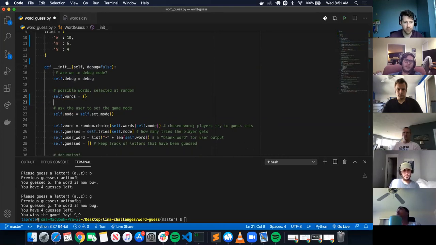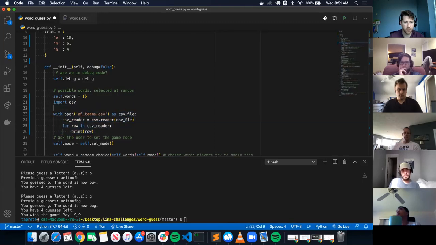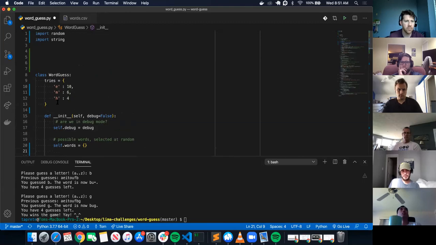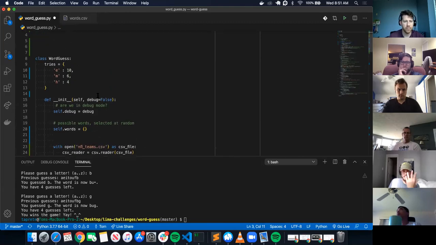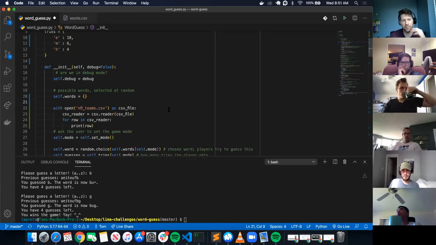And the next one we did was, just to make the code a little bit cleaner, we ended up putting all of that into its own function called update words. And then we called it right after we declared self.words as an empty dictionary. Okay. Yeah, you can definitely put this into its own method to make it a little cleaner.